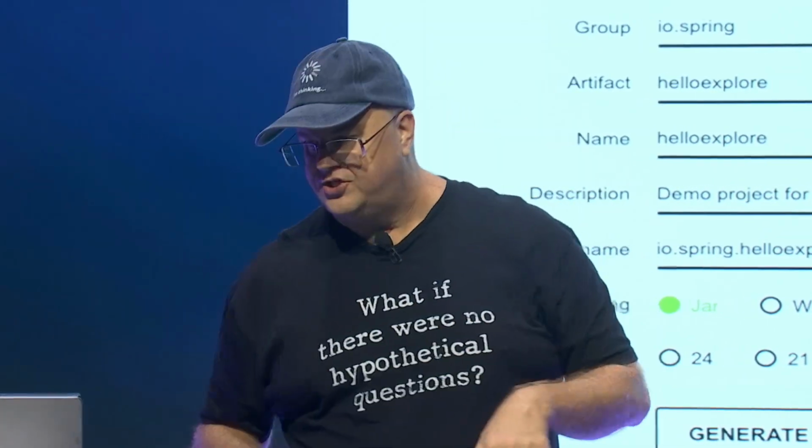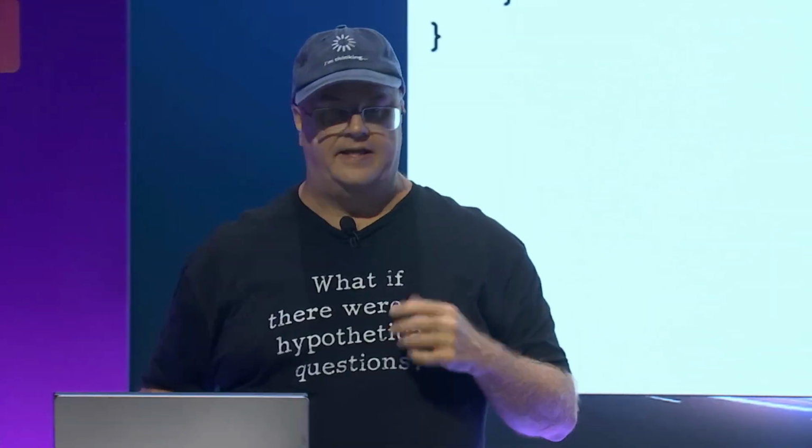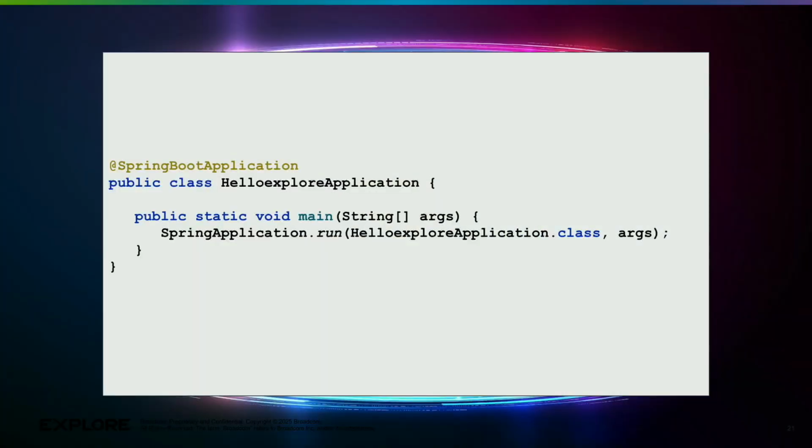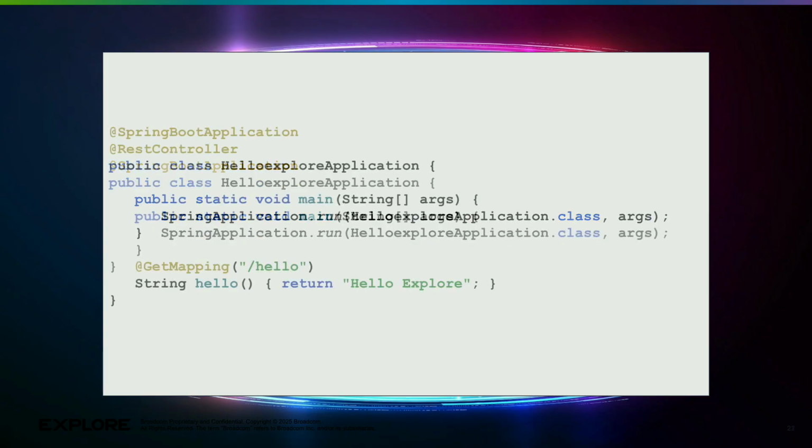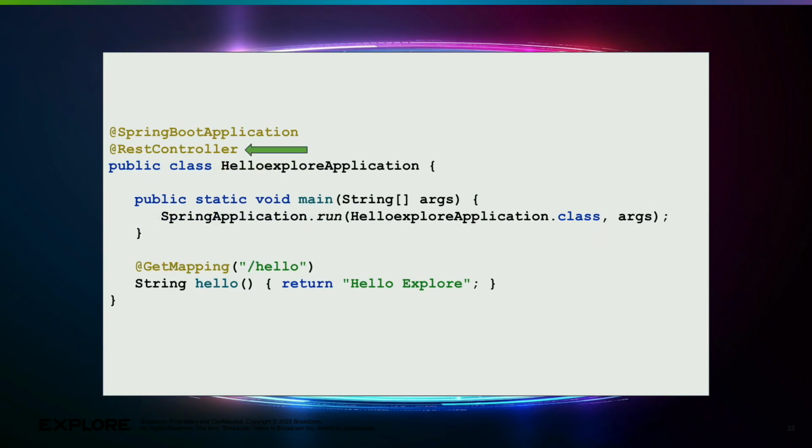Now, like we said, Spring Boot does not give you any code. It gives you configuration. But Spring Initializer will at least give us this little piece right here, which is our main, right? This is the app. This is kind of like the kickoff of our project. For me to make this a RESTful API that will say hello world, we do the following. We add a REST controller to the top saying, hey, this is where we're going to handle our REST requests.